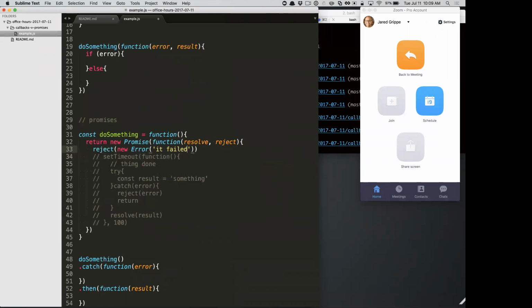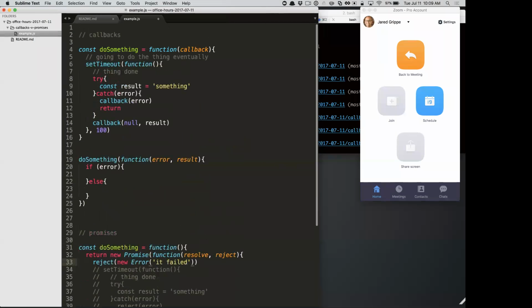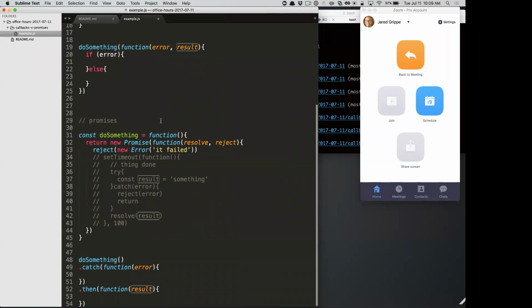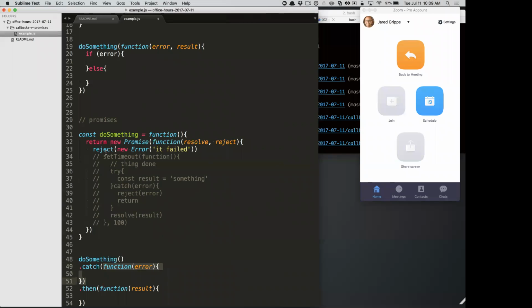And the reason there are these two different syntaxes, right? In one, we give a function and we call that function either with the error or without the error and the result. In the promise version, it sort of takes care of that calling. Instead of calling the same callback in a different way, we actually get to call two completely different callbacks, depending on whether or not our promise was resolved or rejected.